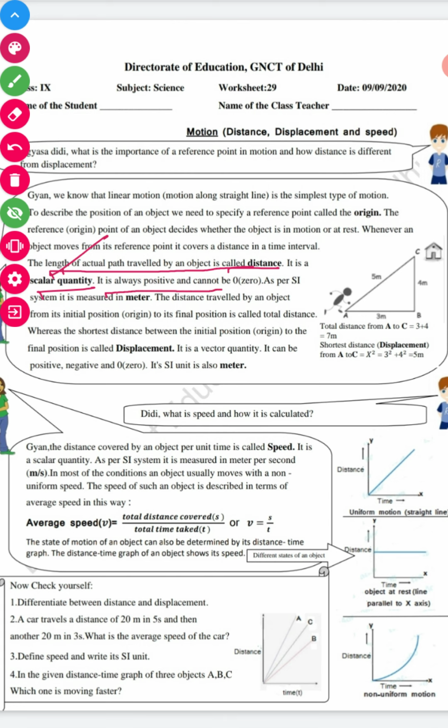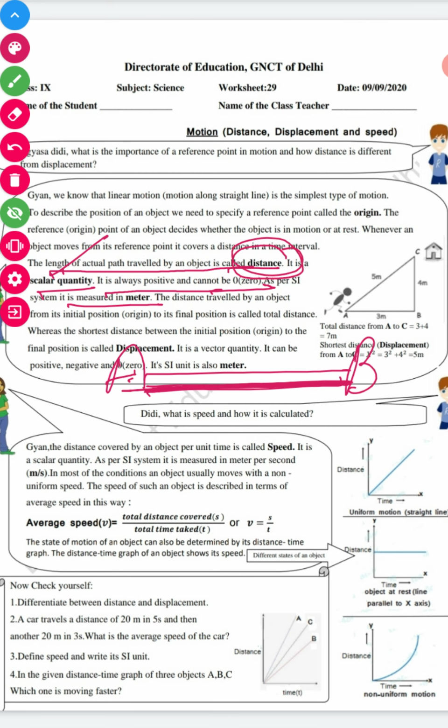It is always positive and cannot be negative or zero. Yes, of course, distance covered is always positive. It can't be zero. If I say that I am moving from a point A to B, then I definitely covered some distance in a particular time interval. So it can't be negative as well as zero. And its SI unit is meter. The unit of distance is meter.